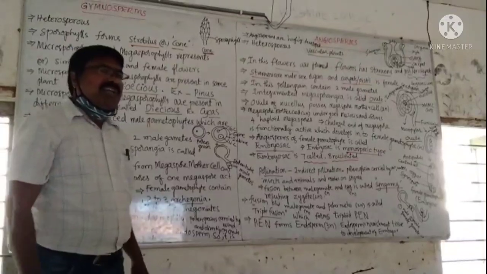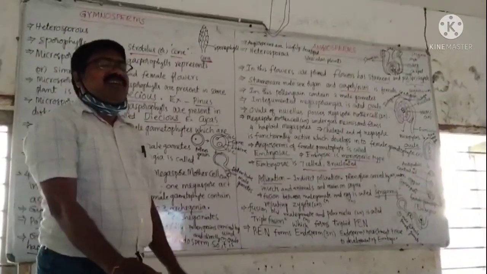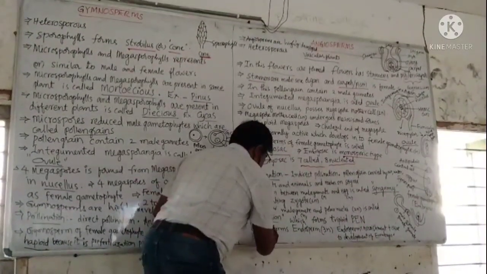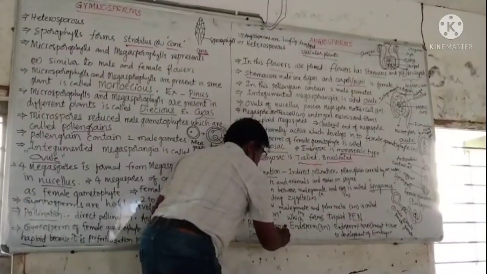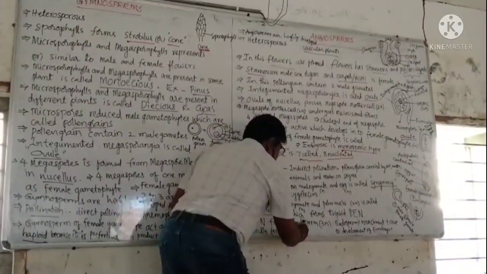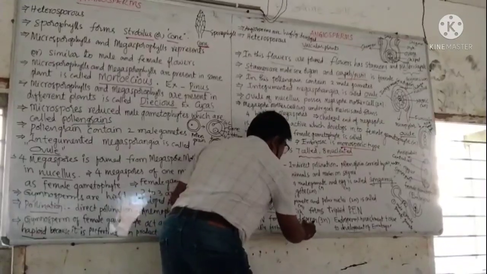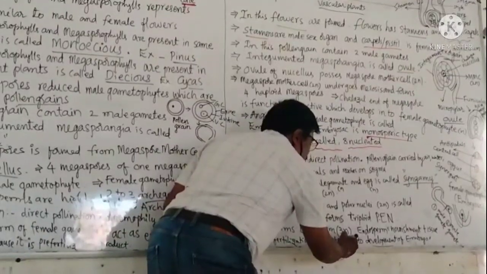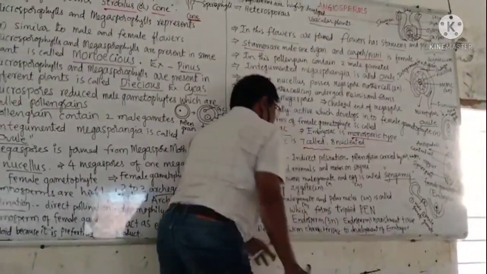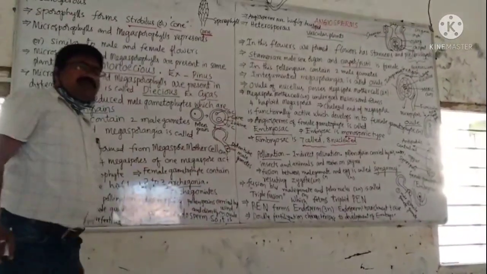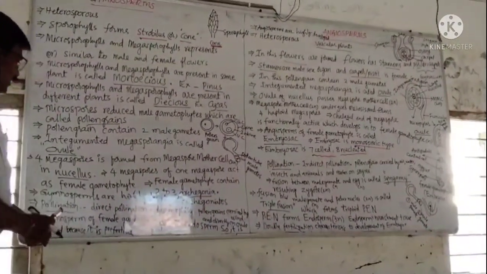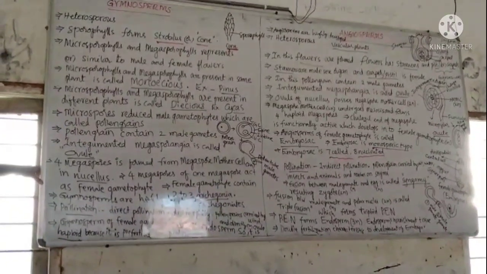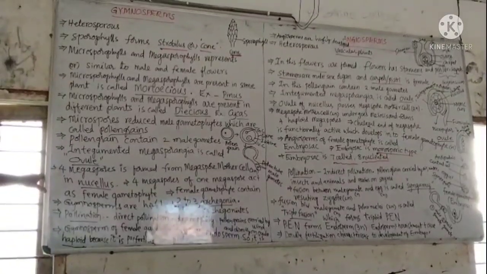Double fertilization is a characteristic feature of angiosperms. In gymnosperms, sexual reproduction is siphonogamous oogamy.